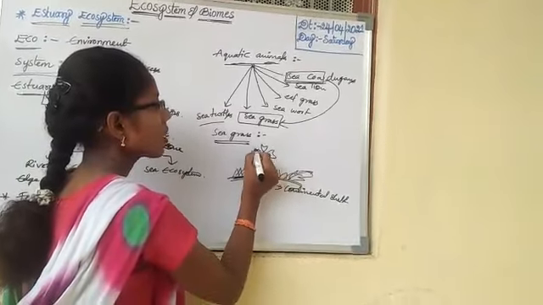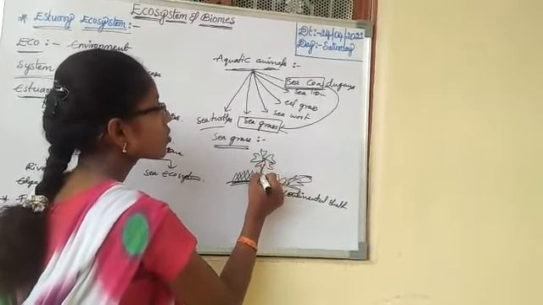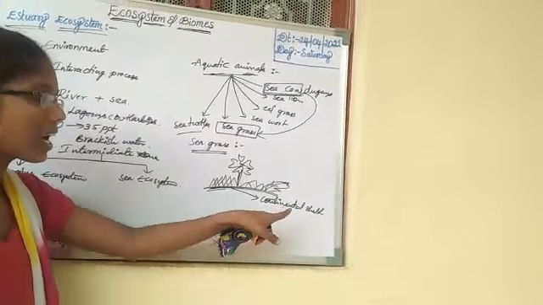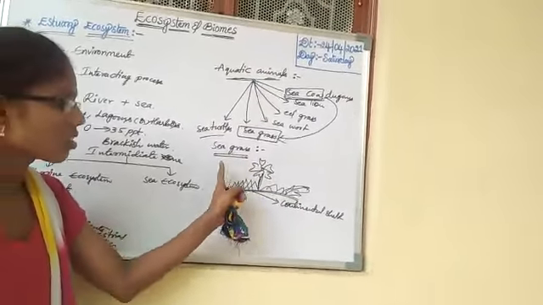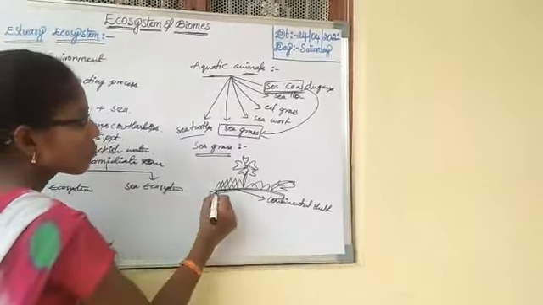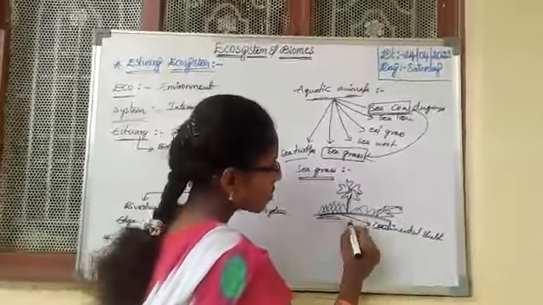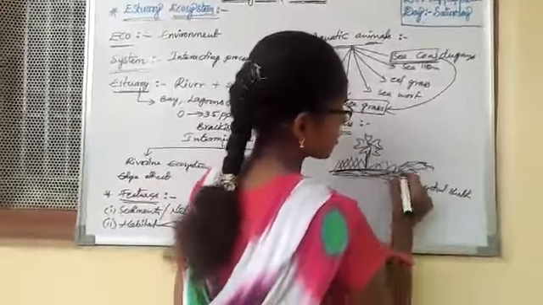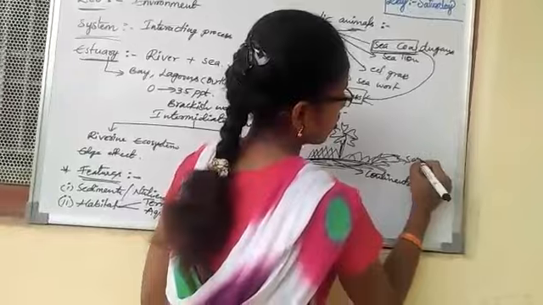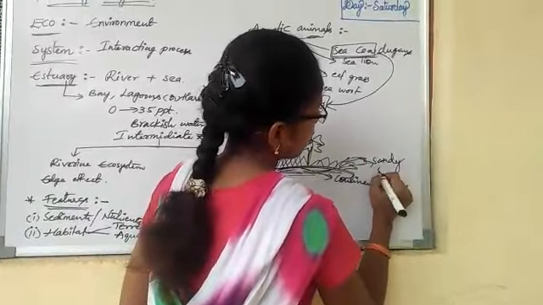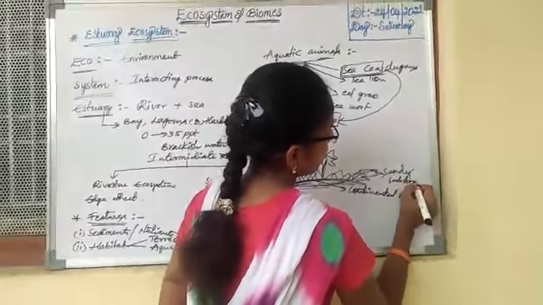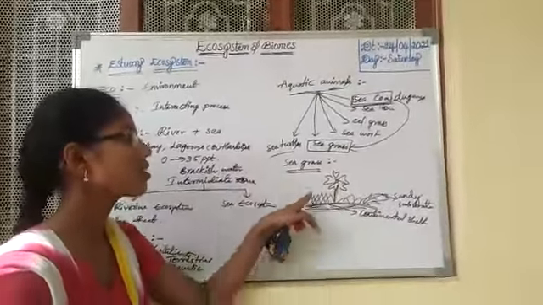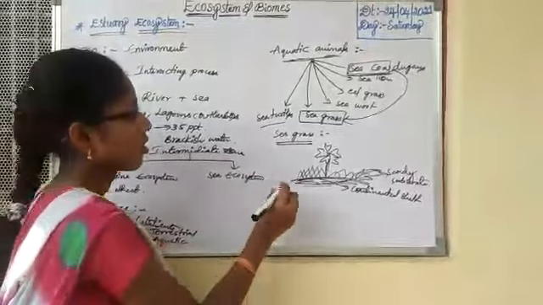It is a flowering plant. It grows on the continental shelf where the water is very clear and silent. Here we observe the sandy substrate. In this kind of places this seagrass will grow.